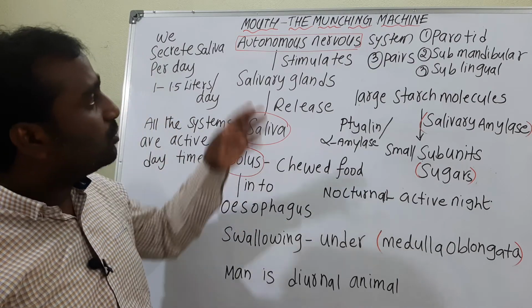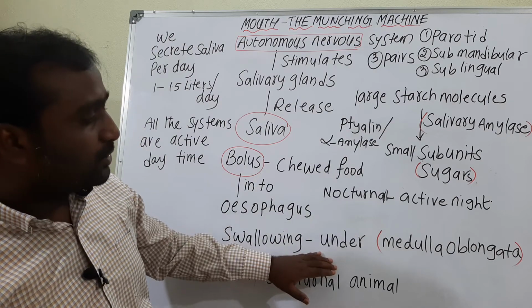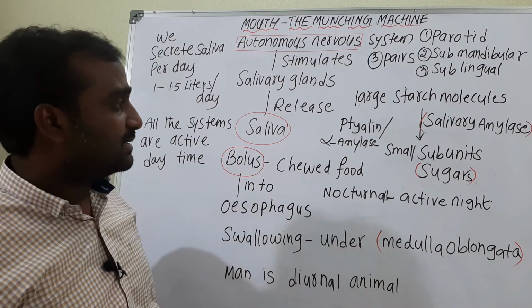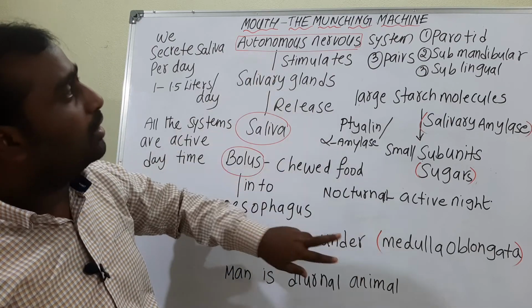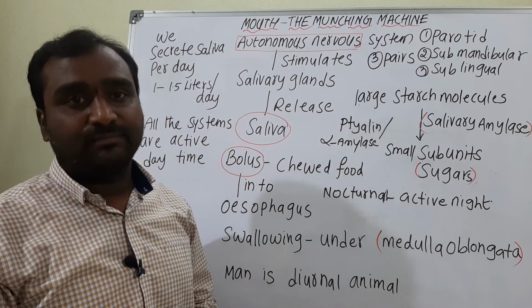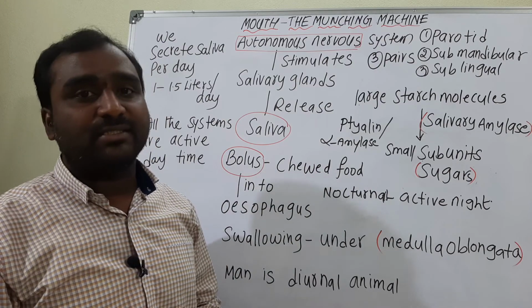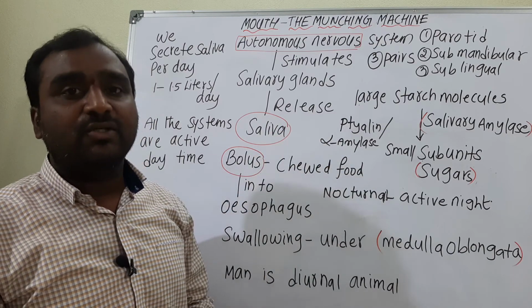Here, how will the coordination be in this process? The swallowing process works with the help of the nervous system. At the same time, this autonomous nervous system coordinates the release of the saliva and the swallowing process. So in that manner, these two are working together with coordination.